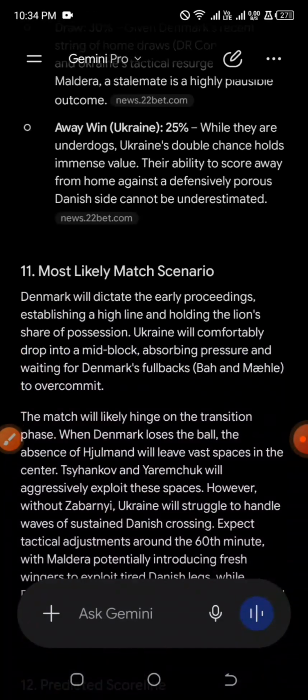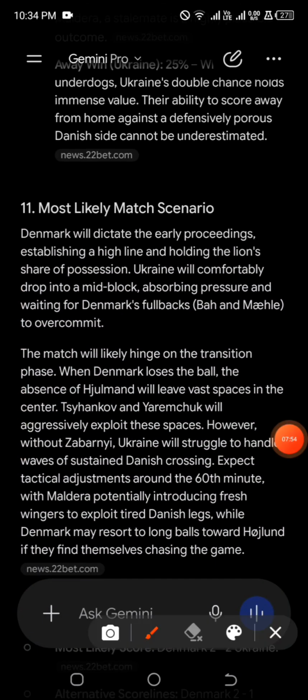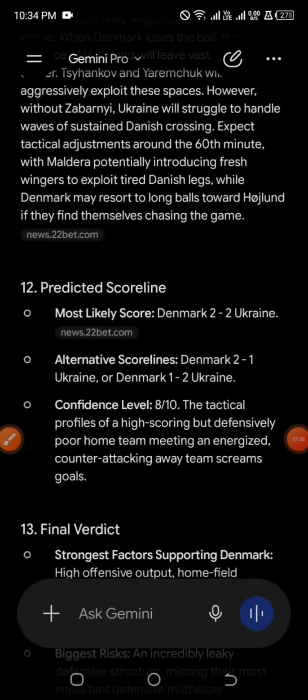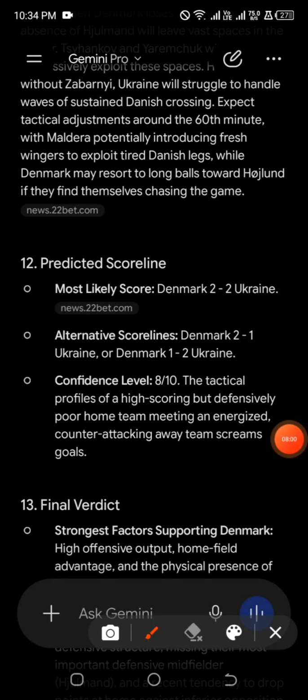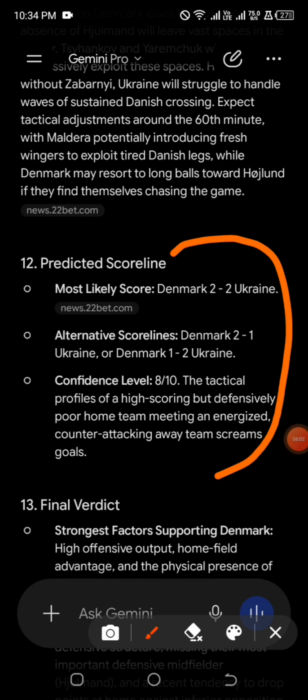Okay. And the most likely match scenario, you can read this to enjoy yourself. So this is the predicted scoreline. For me, I will suggest we go for over 1.5, because what I'm currently seeing here is that the most likely score is 2-2, that is, the match should end in a draw. And we have alternative scorelines: if Denmark wins, it is 2-1, but if Ukraine wins, it is 1-2.